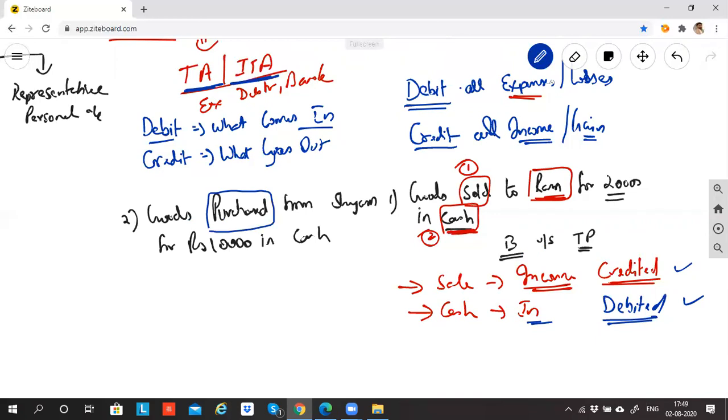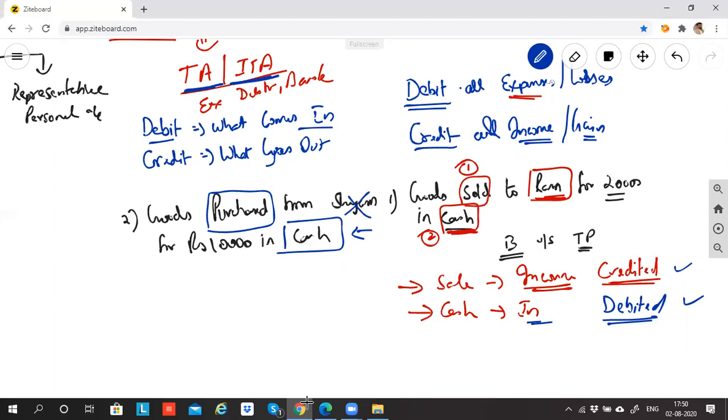I need to be concerned about purchase account because purchase is my expense and I need to record expense in my trading and profit and loss account. I cannot ignore the expense. Sham, I don't need to remember the name because I paid the money to Sham. If I did not pay the money to Sham, then I should remember, yes, I need to pay money to Sham in future. Hence, I'll open Sham account. But here, I paid money to Sham. Why will I need to remember his name? So I'll be concerned about cash because cash is reducing. If tomorrow somebody asks me why cash is reduced, I need to explain. And this accounting entry will explain why cash is reduced.